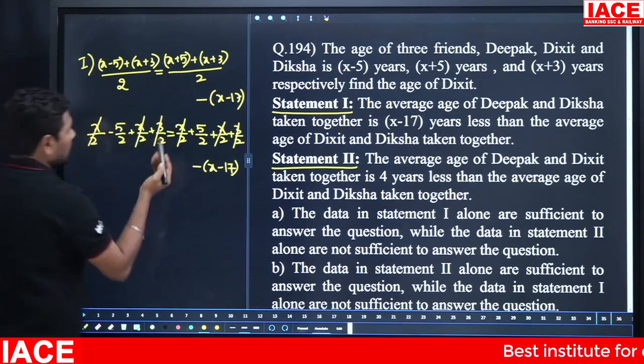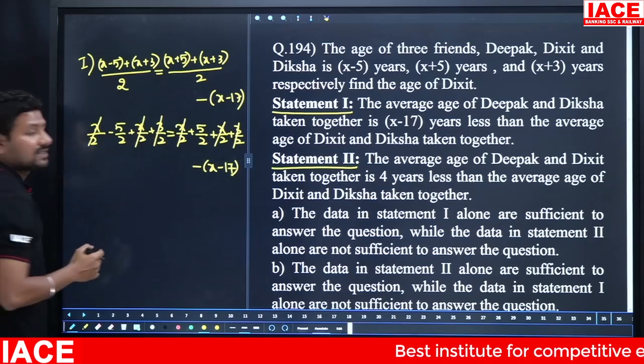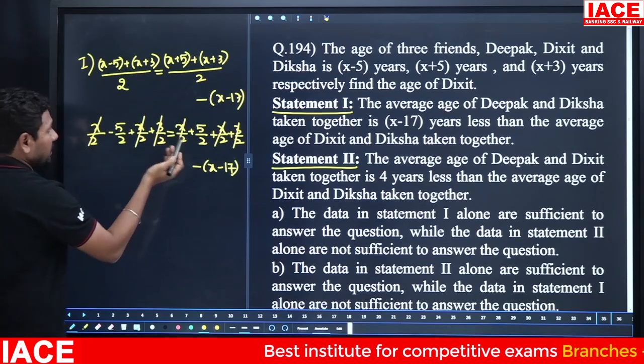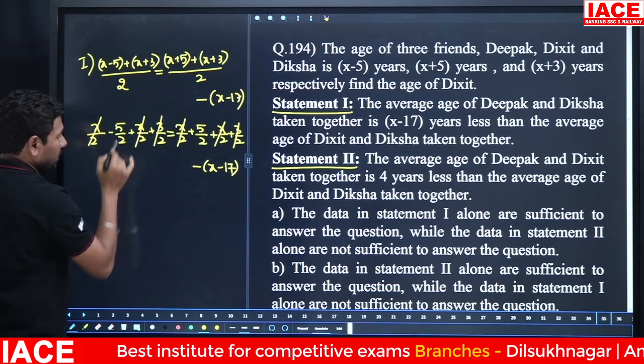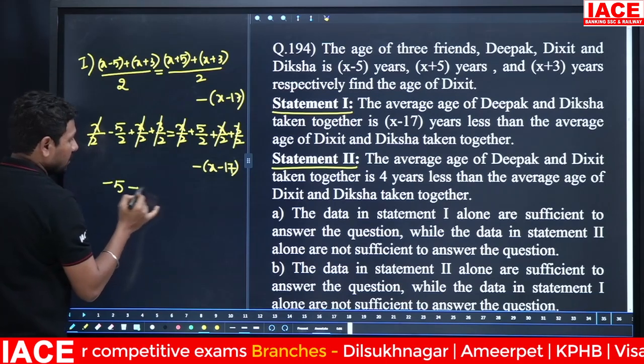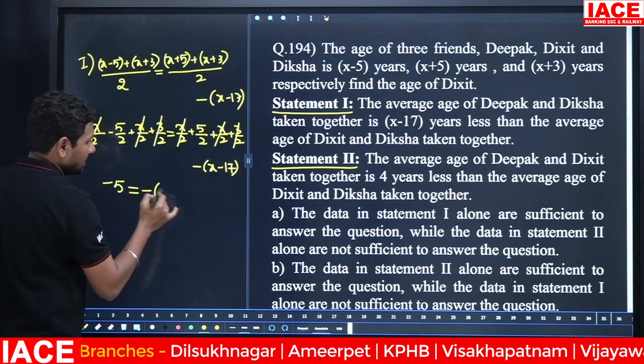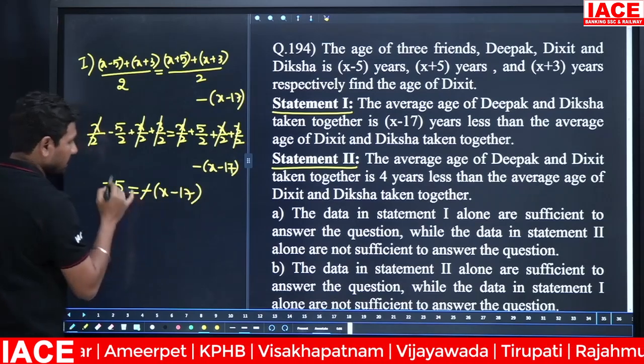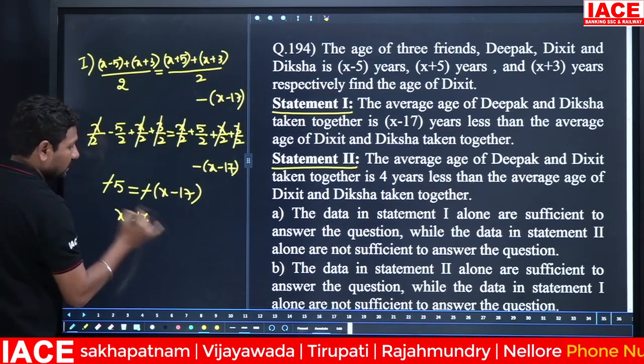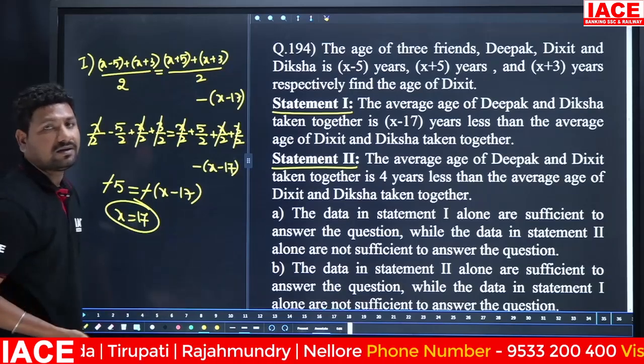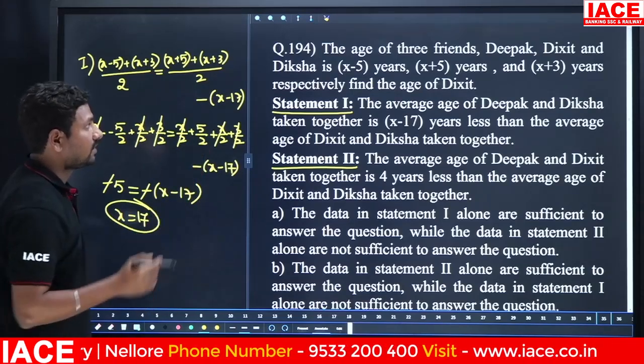And plus 5 by 2 is coming to the left side. It is also minus 5, minus 5, minus 5. It is minus 10 by 2, minus 10 by 2 becomes minus 5. Minus 5 is equal to minus x, x minus 17. Here minus minus cancel. x is equal to, what will you get? 17 you will get.